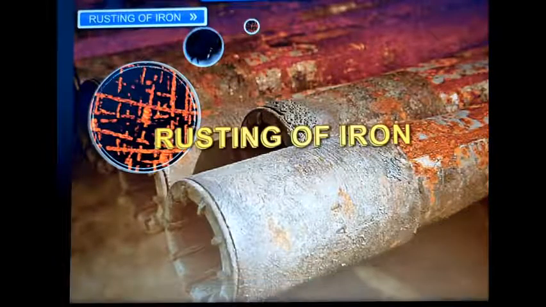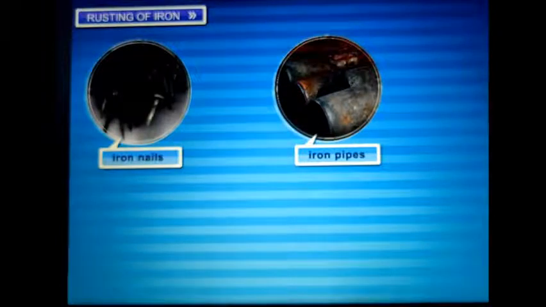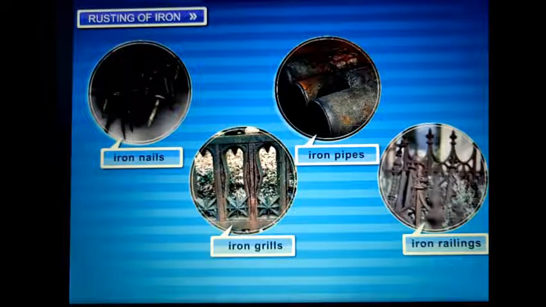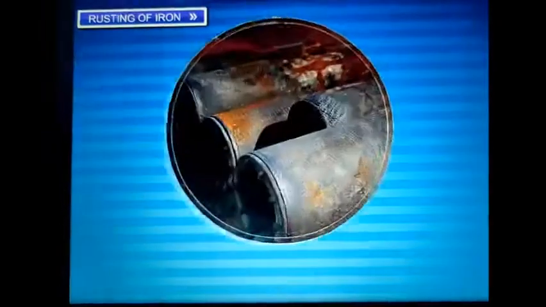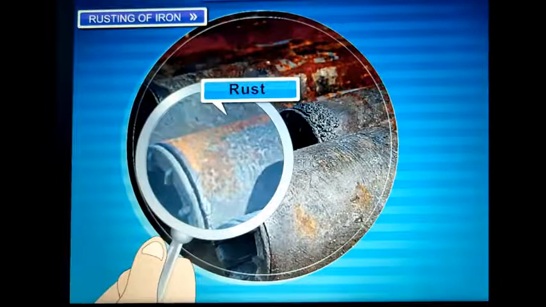Rusting of iron. Iron objects like iron nails, iron pipes, iron grills, iron railings, etc., when kept in moist air for a few days, get covered with a brown powdery substance called rust. This process is called rusting of iron.